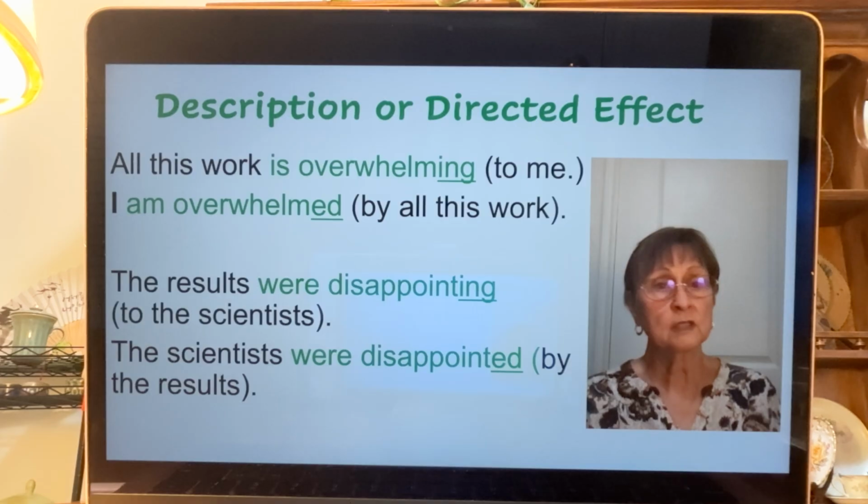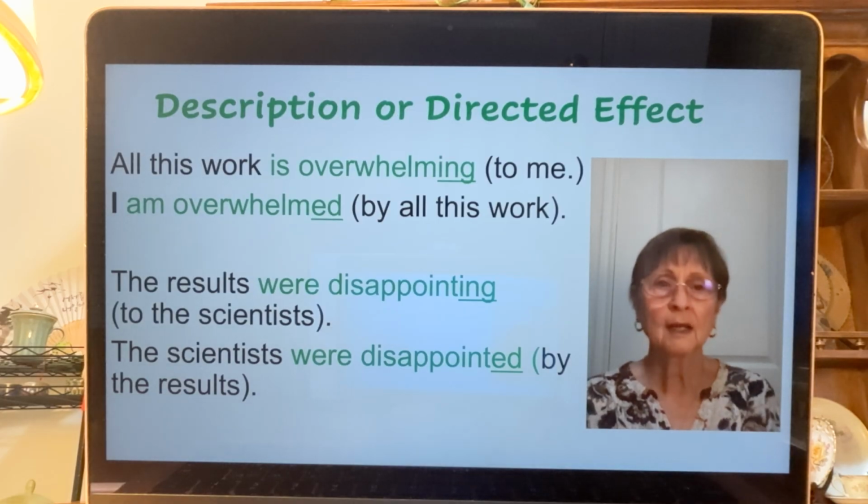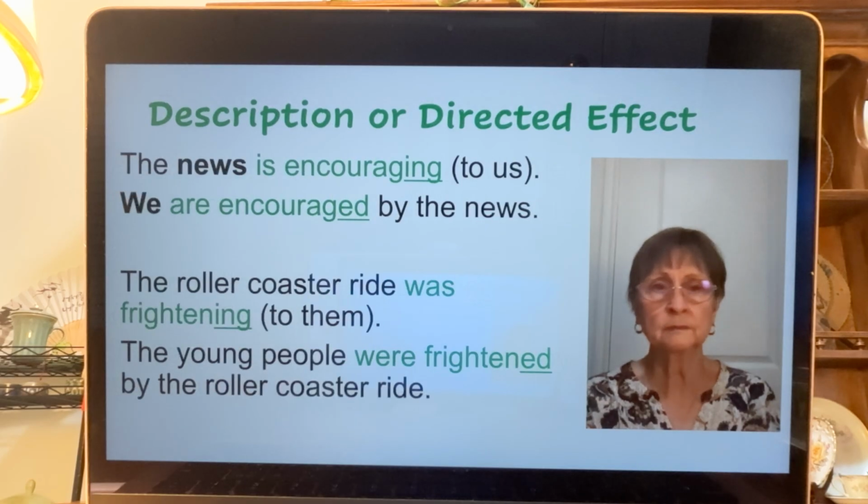The results were disappointing. We're describing the results. The scientists are not disappointing. We're not describing the scientists in that way. The scientists were disappointed. Something happened to them, and it was caused by the results. They became disappointed because of the results.